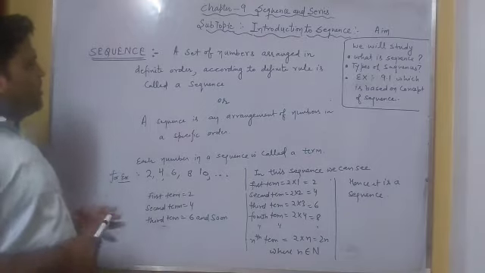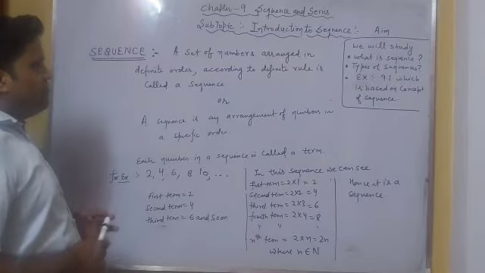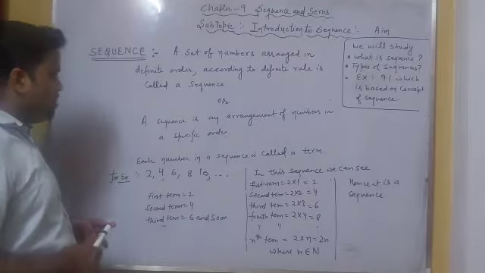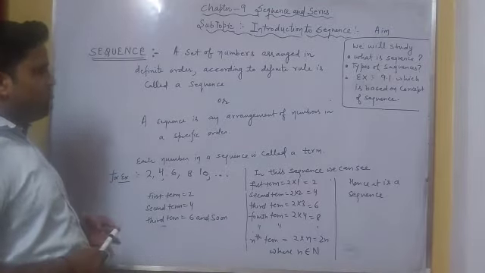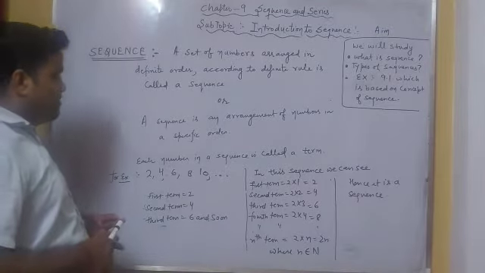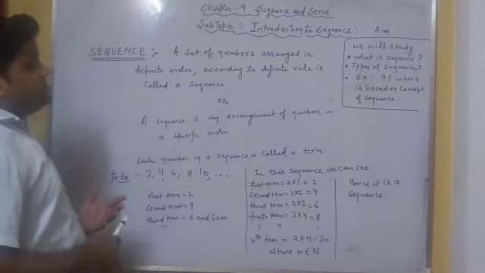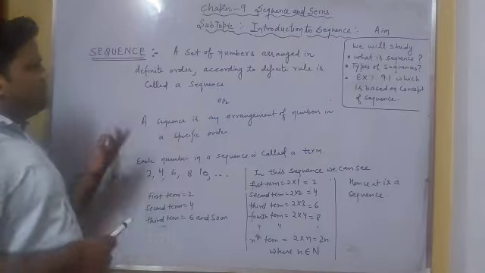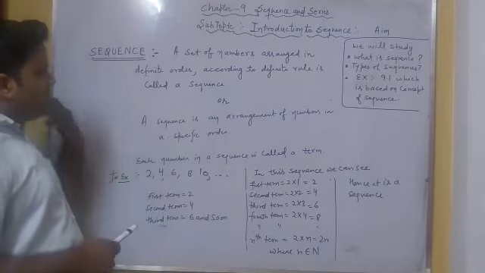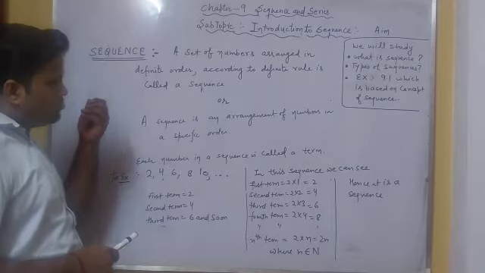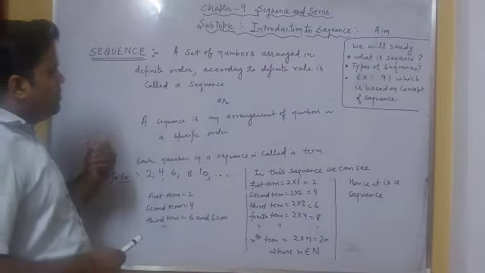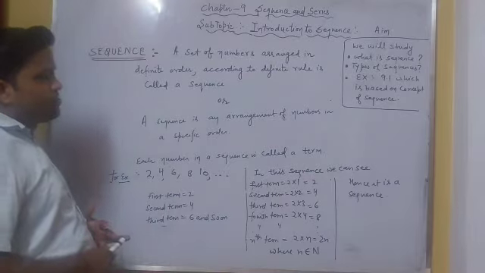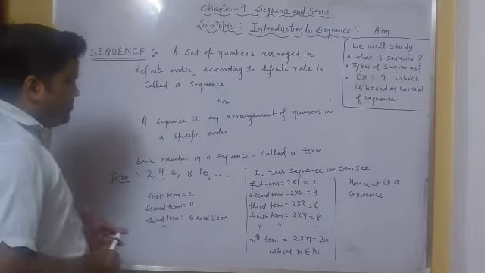It says that when a set of numbers is arranged in a definite order according to a definite rule, it is called a sequence, or we can say that a sequence is an arrangement of numbers in a specific order. The meaning of the definition is that when you arrange numbers in some order and this arrangement follows some definite rule, we call it a sequence, or in simple form, it is an arrangement of numbers in a specific order.